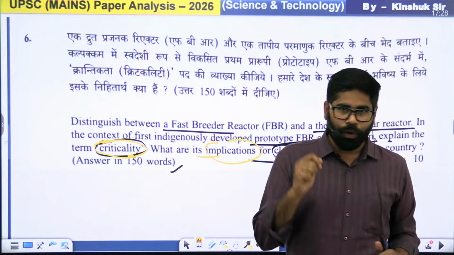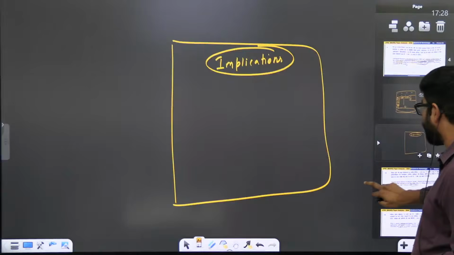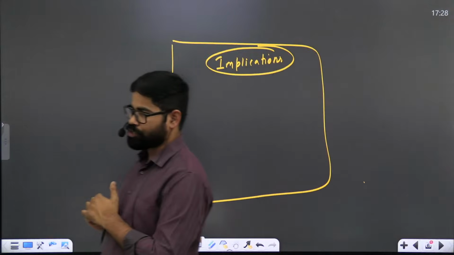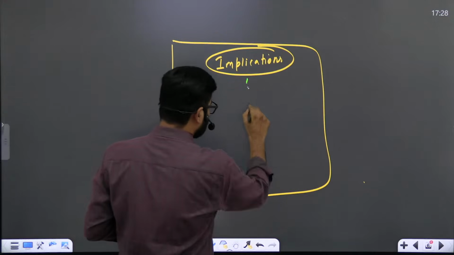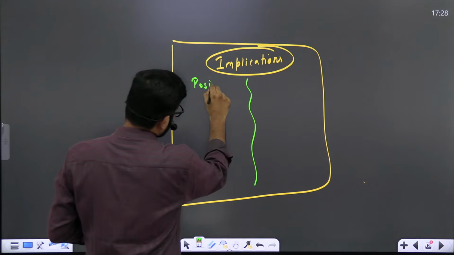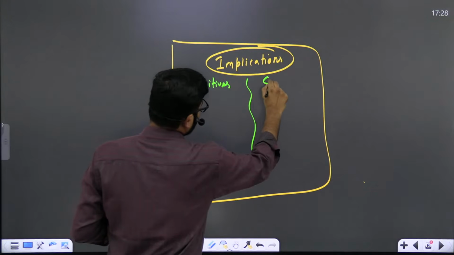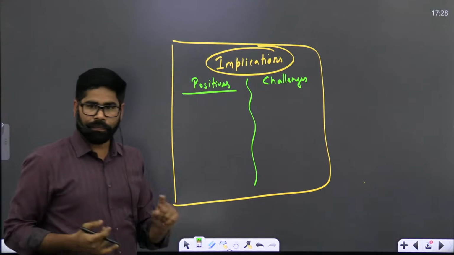Okay. So what we see, that question is asking the implications of it. So implication can be like two parts of it. One will be the positives, and then there can be some challenges. So what will be the positive part?